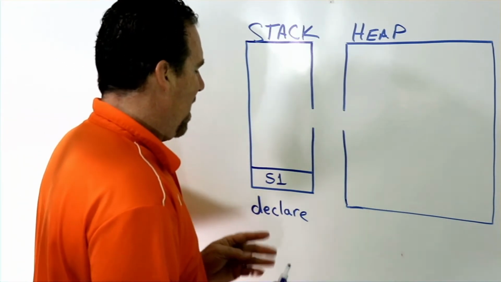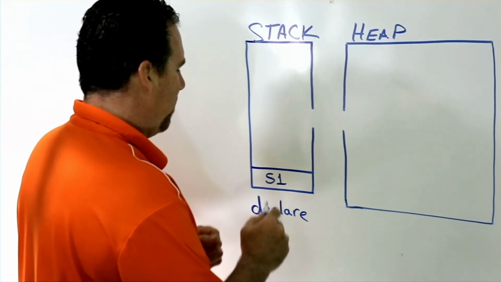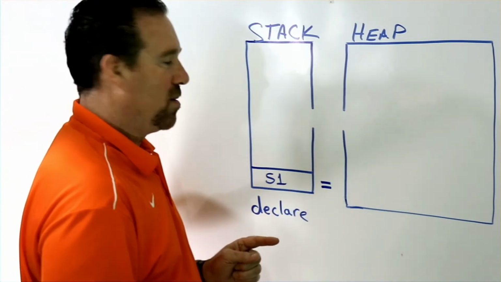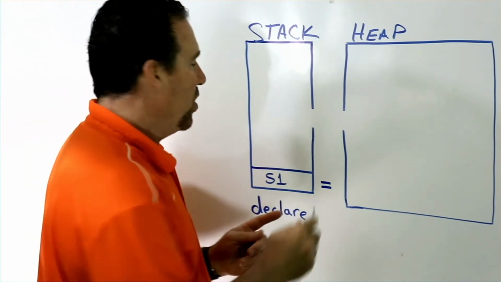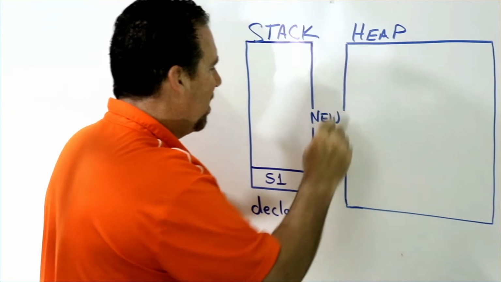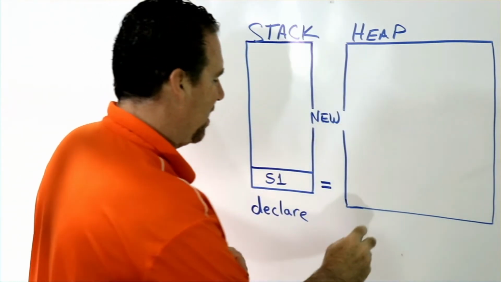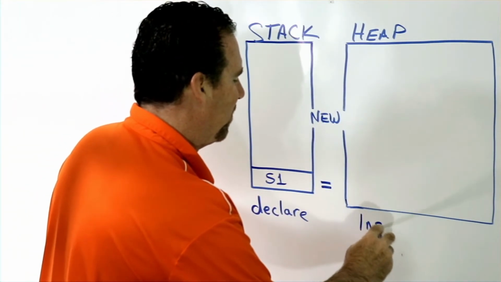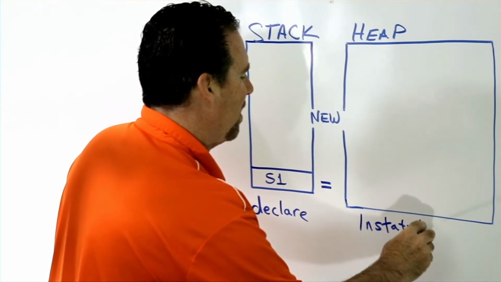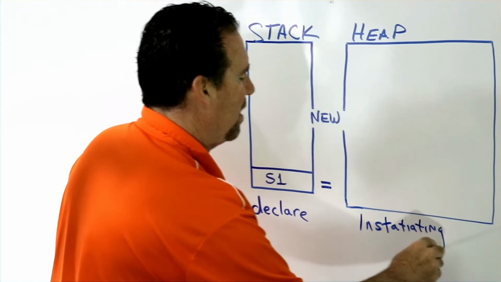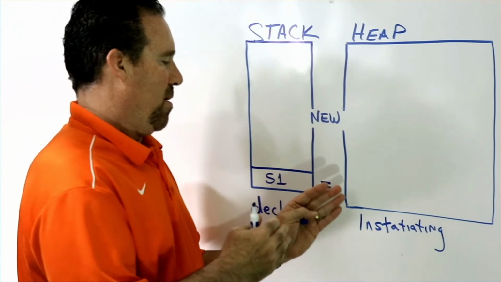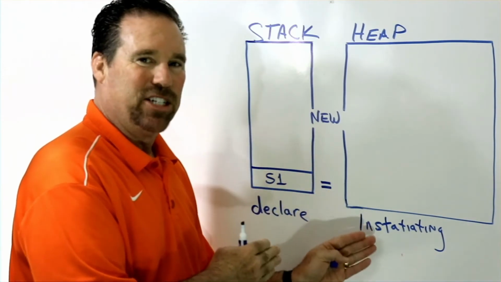So this is where you declare your variables. All right. Now, as soon as you go S1 equals, okay, and then you use the word new, that means you're instantiating the variable. Okay, so declaring a variable is different than instantiating the object.